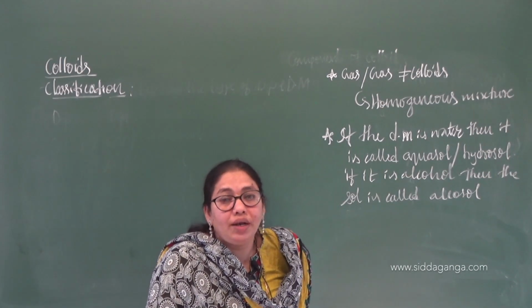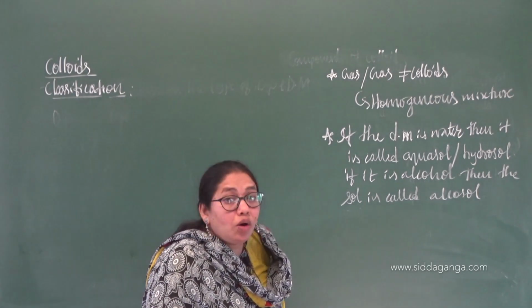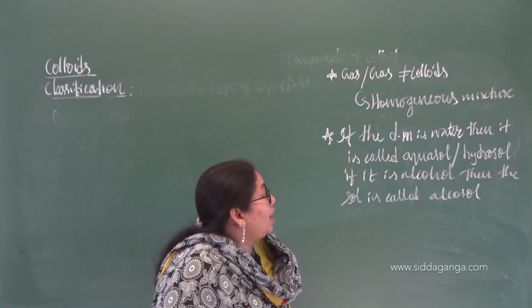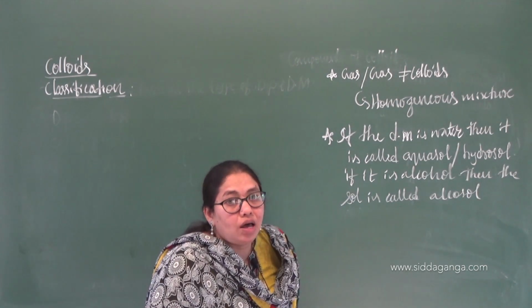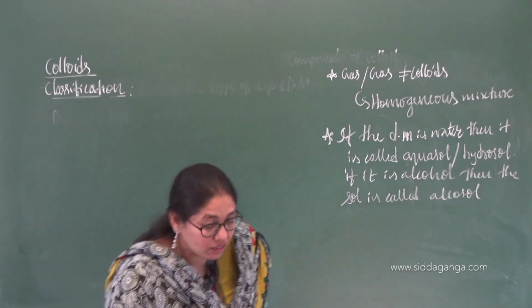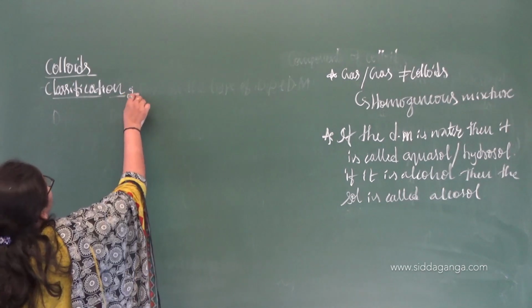If it is alcohol, it is also liquid only, dispersion medium. But specific terminologies they have given for this: water as hydrosol, and if the medium is alcohol, it is called the alkosol.